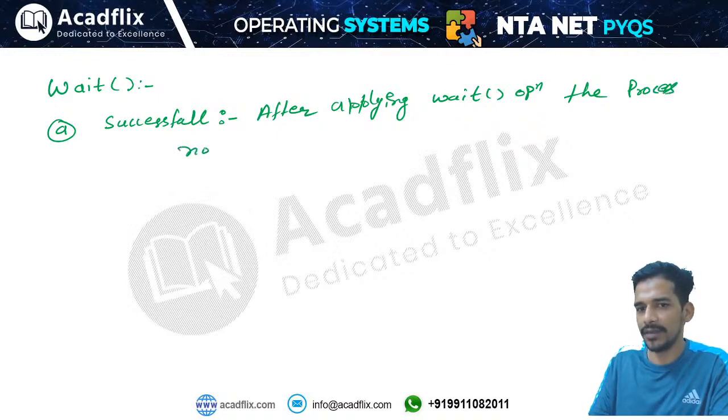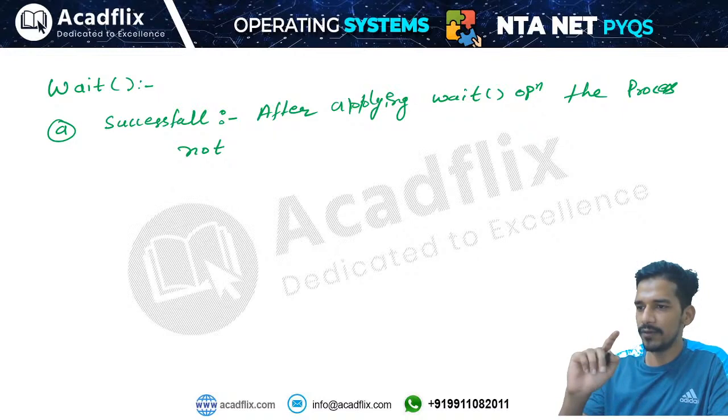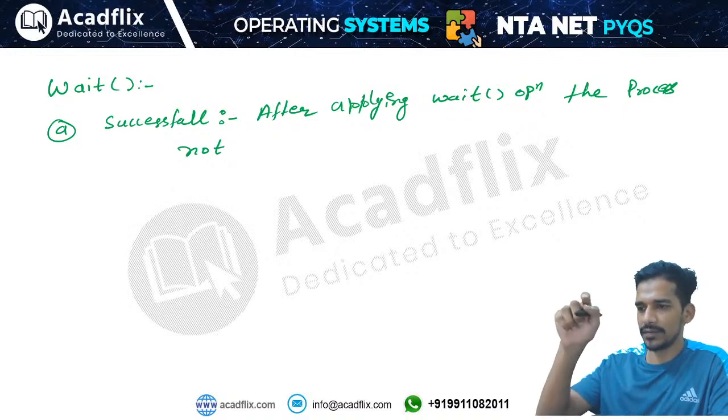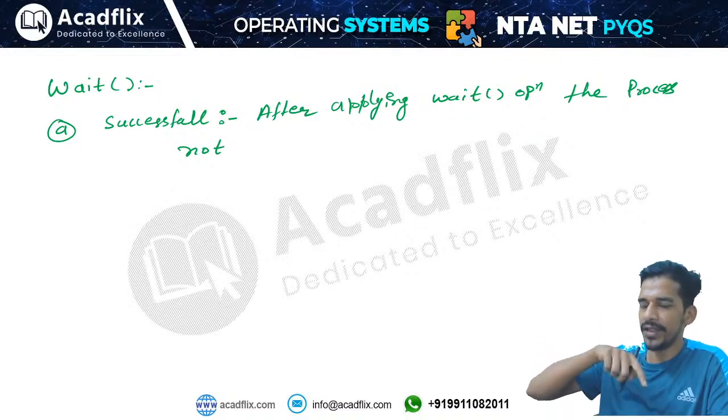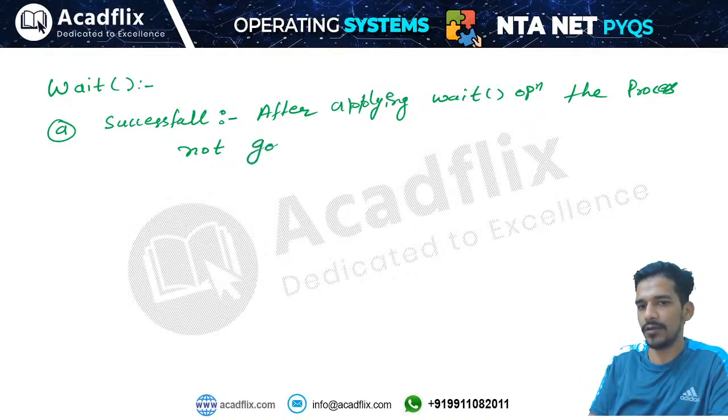You will remember, in the process state diagram we had a waiting state, right? So process will go into the waiting state if the semaphore is not available. If the value of semaphore is less than 0, then the process will go from executing state to waiting state. That means in the waiting state, process is waiting for the semaphore variable. So the process is not going into suspended queue.